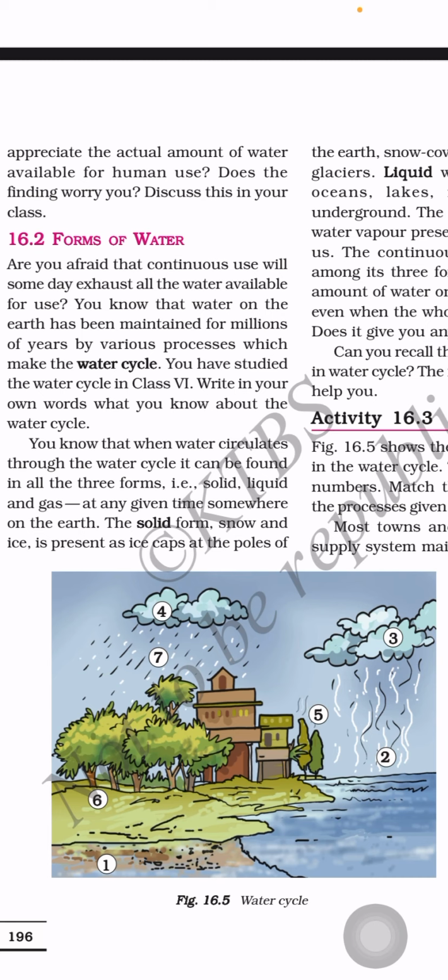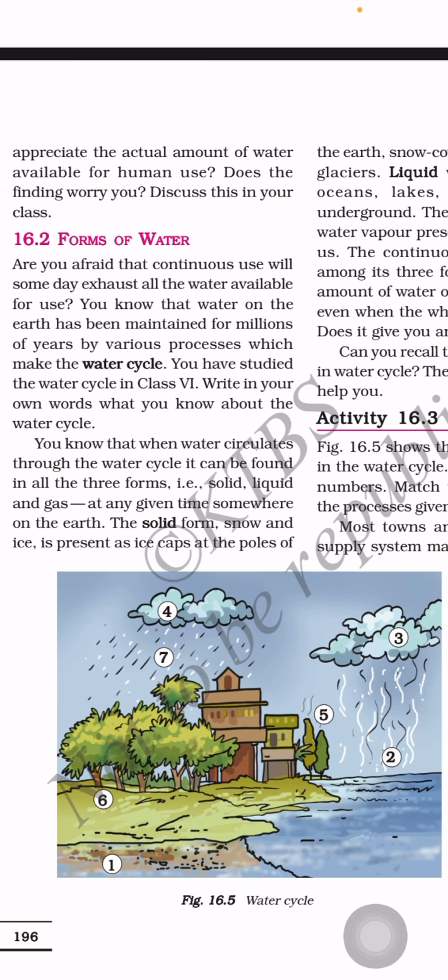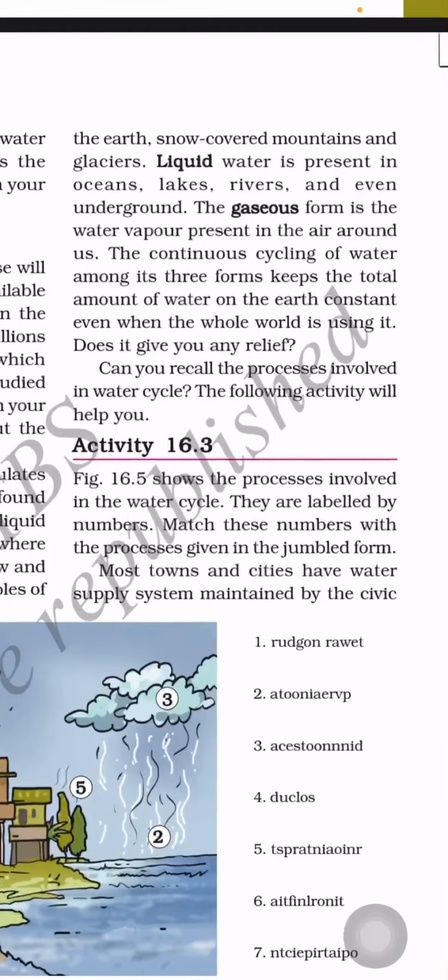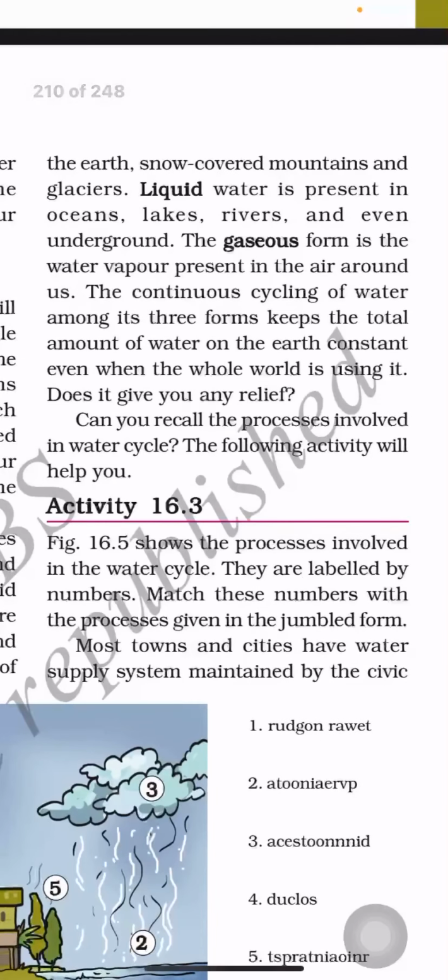The solid form, snow and ice, is present in ice caps at the poles of the earth. You can see the solid form of water in mountains, in the form of snow. You can see water in solid form in the polar regions, the north pole and the south pole of the earth. You can see the ice caps, snow covered mountains and glaciers. These are examples of water present in the form of solid.